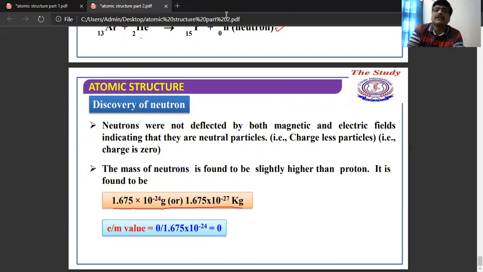So in the next class we'll discuss atomic number, mass number, and the different types of isotopes and isobars.